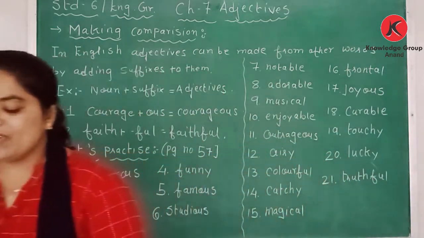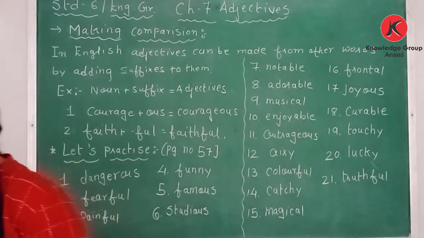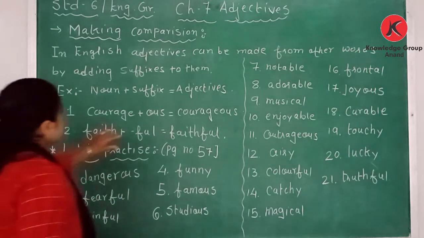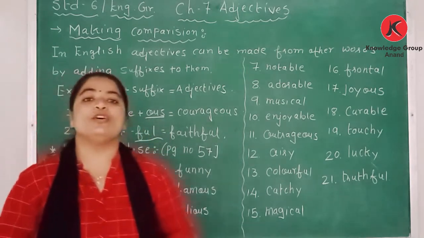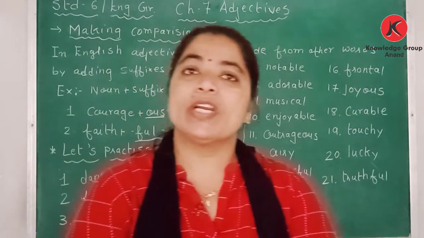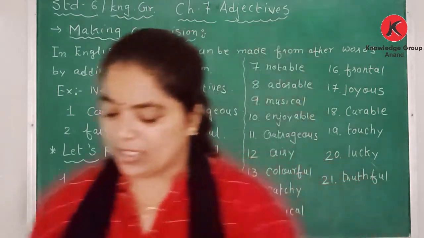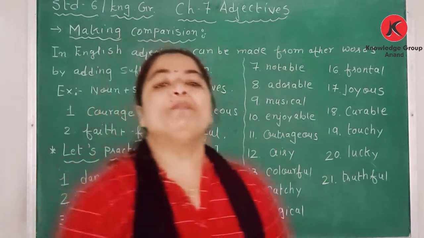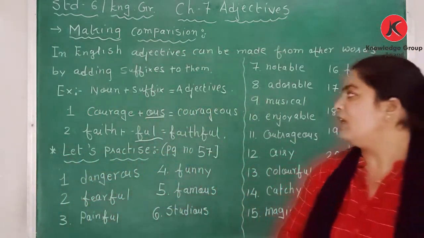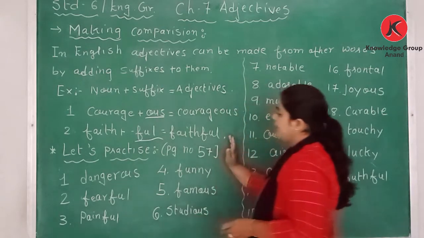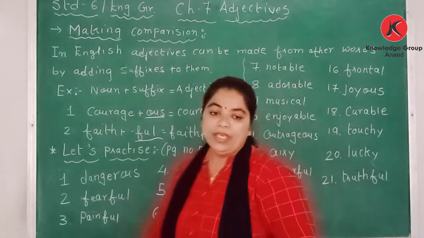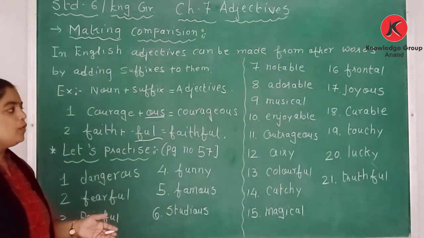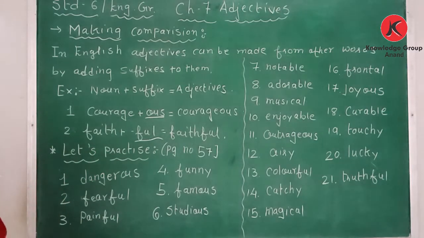Dear students, a suffix is a group of letters at the end of a word. These are the suffixes that are used at the end of the word, and it is changed into an abstract noun as well as into adjectives. On page number 67, I have not written a heading, but we have 21 nouns and we are going to change them into adjectives.